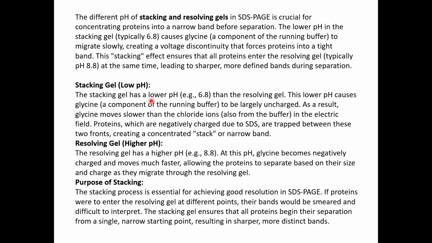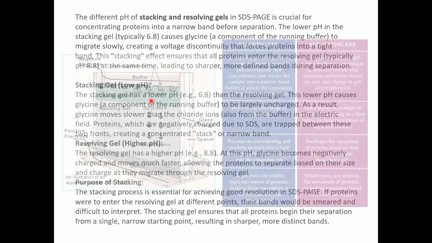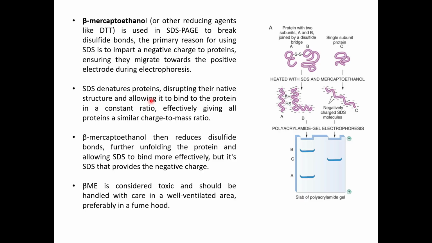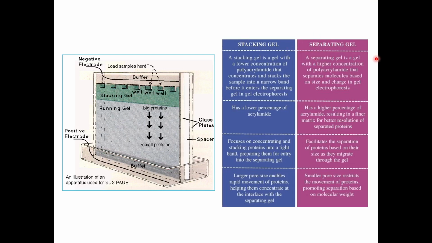So that was about the stacking and different pH of the stacking gel and the resolving gel, and what was the purpose of the stacking and how it helps in getting good resolution. So this is what we discussed, the differences between the stacking gel and the separating gel.